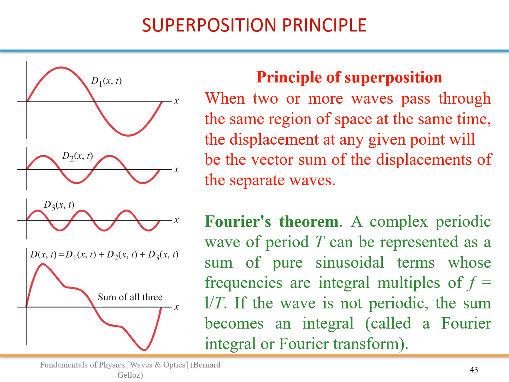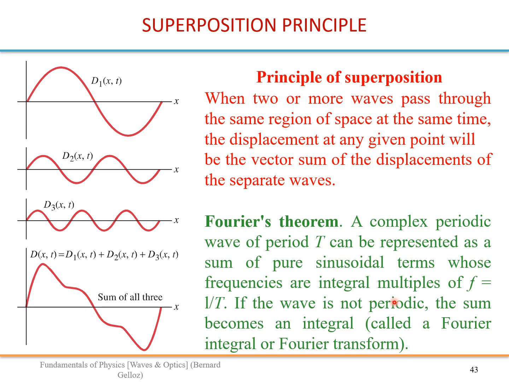Basically, a very complicated periodic wave of period T can be represented as a sum of pure sinusoidal terms whose frequencies are integral multiples of 1/T.